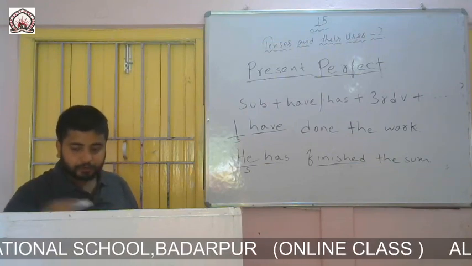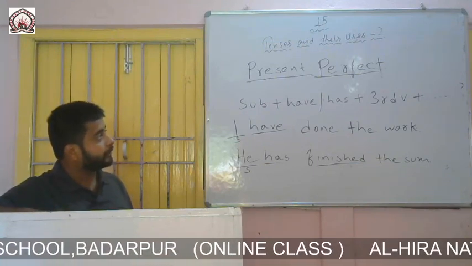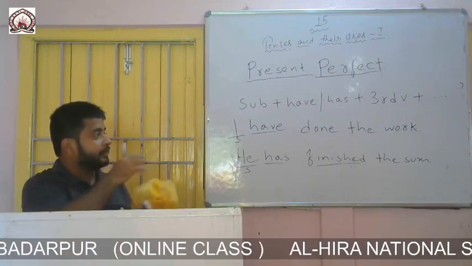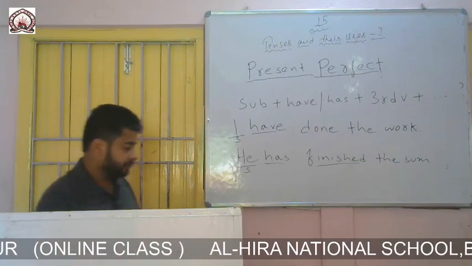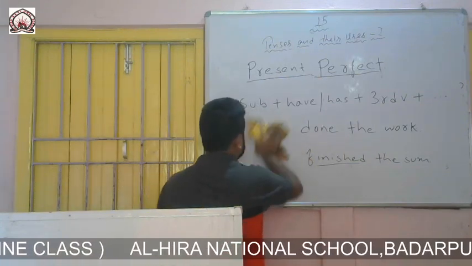Now my second formation of present perfect is present perfect negative. Please look at the blackboard.